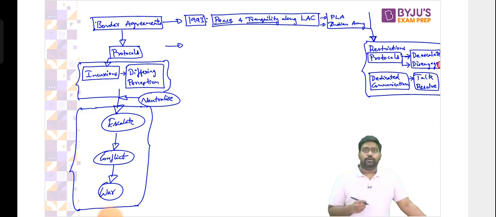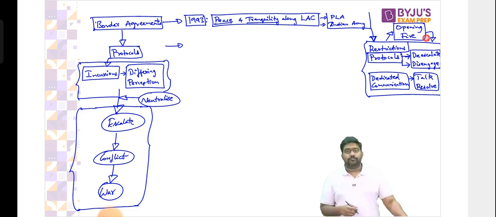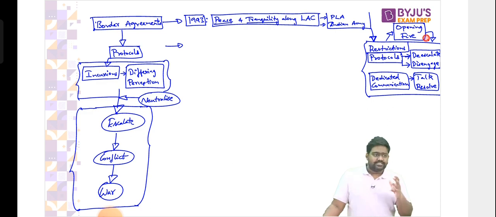That is the primary purpose of the border agreement. It restricts both the sides from opening fire along the border. That is the reason why when you read news reports of a clash between India and China, you see that it's as if two criminal gangs or goons have fought against each other. It's as if your street gangs were fighting against each other.